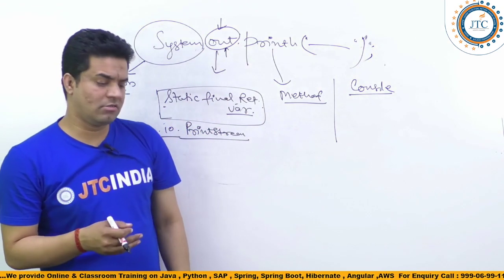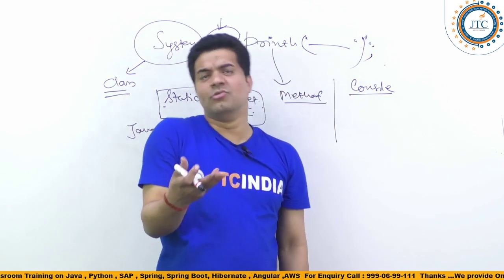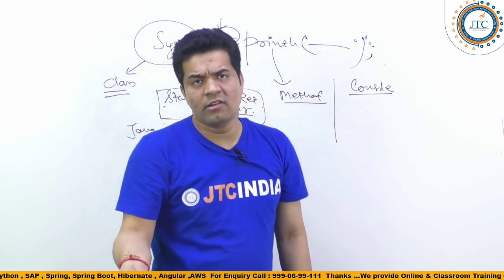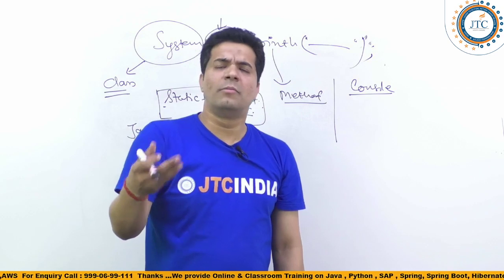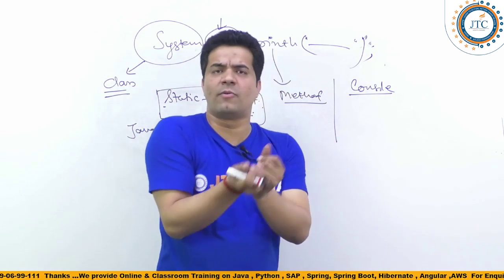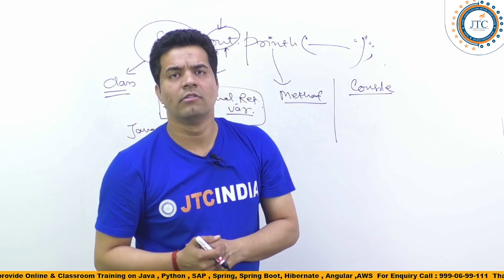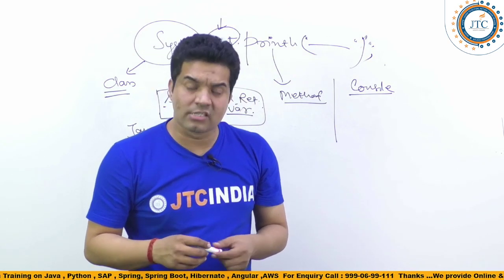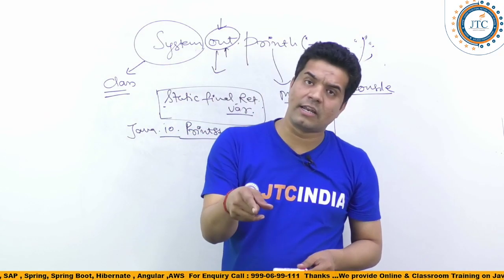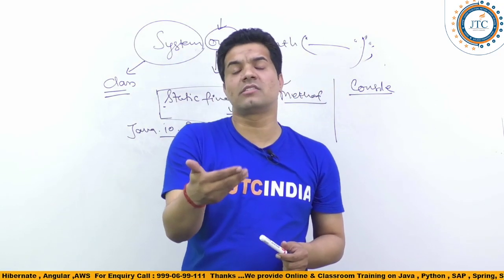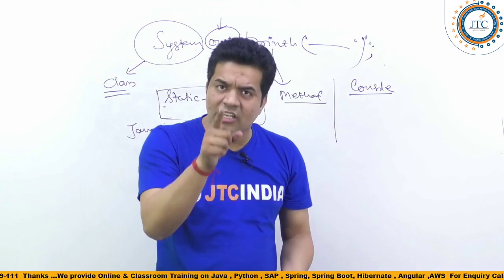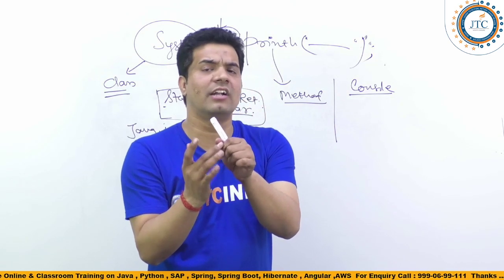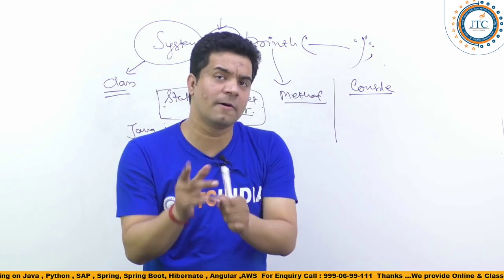Now the question is, what if we are trying to write something inside a file? Maybe with System.out.println sometimes you are trying to write on a console, but next time I want to read data from a file and write data into a file. So in that case, what do I have to do? It is a static final variable, and we have seen that a static final implementation can't be changed. But yes, the implementation of out can be changed by using the methods called setIn, setOut and setErr. So by using setOut, we will be able to change the implementation of out.